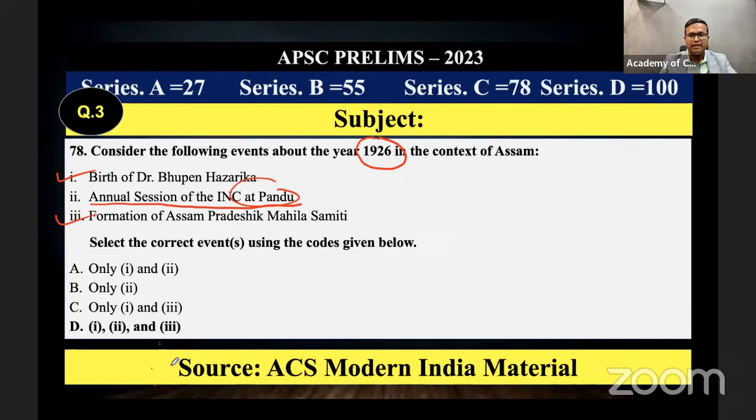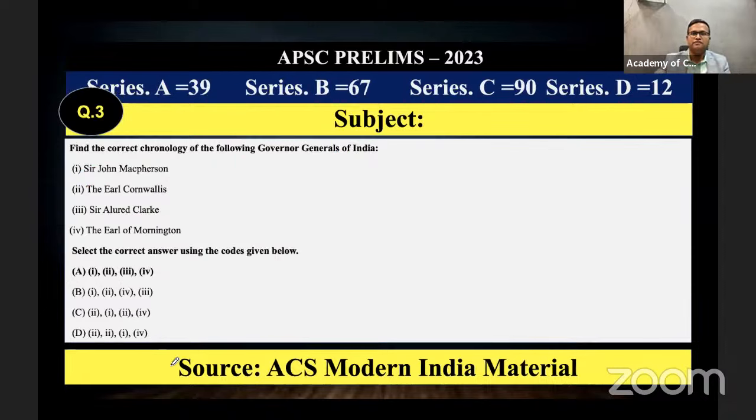Next one, the next question. Find the correct chronology of the following governor generals. It was a tough question because they have given very little known governor generals. John Macpherson was there for only 1 year, in 1785, when Warren Hastings was dismissed as Governor General of Bengal due to corruption, until Cornwallis came. For a small period of time, less than 1 year, Sir John Macpherson was the Governor General of Bengal. He was a temporary, caretaker Governor General, not exactly a full governor.